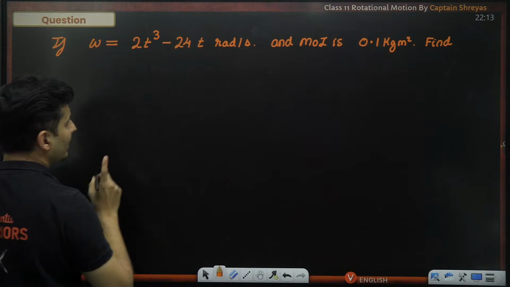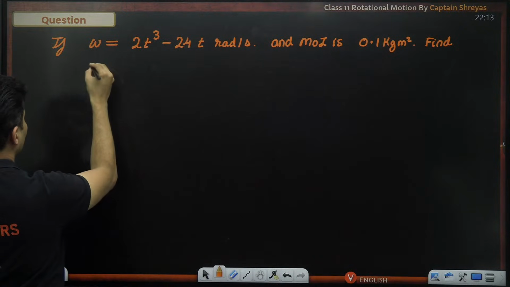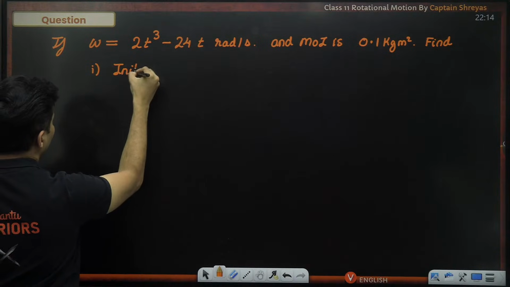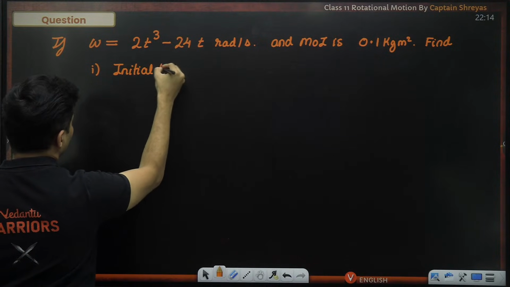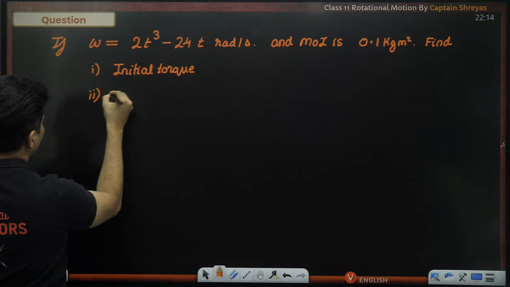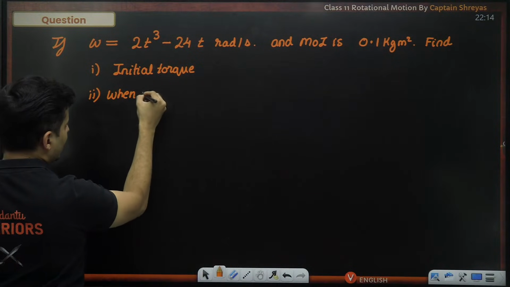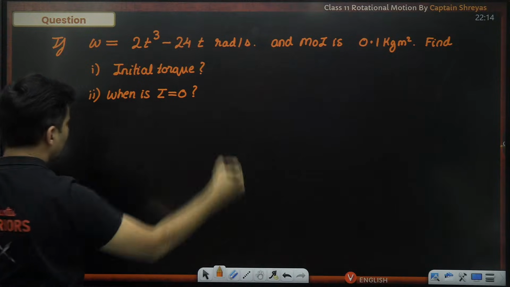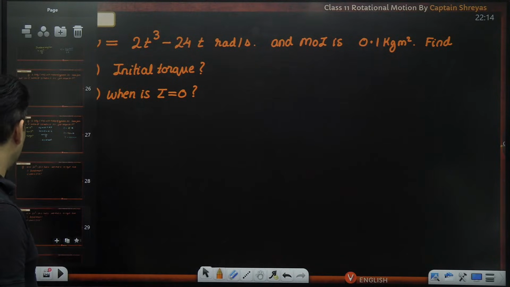Look at it carefully. Number one, initial torque. Number two, when is the torque zero? So these are the two questions that we will have to solve.